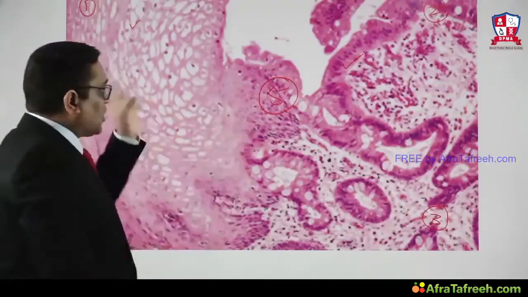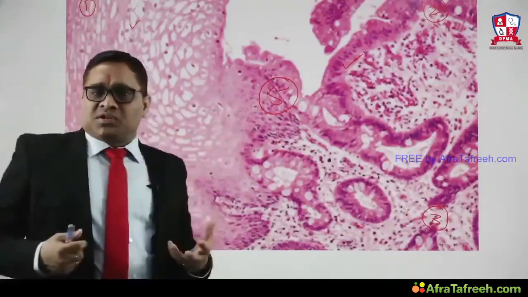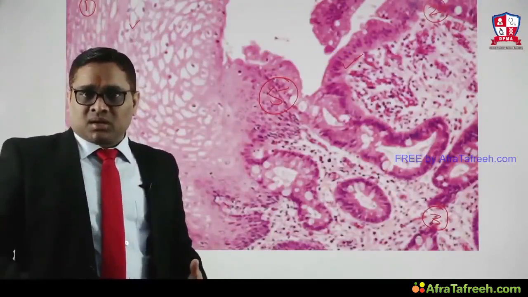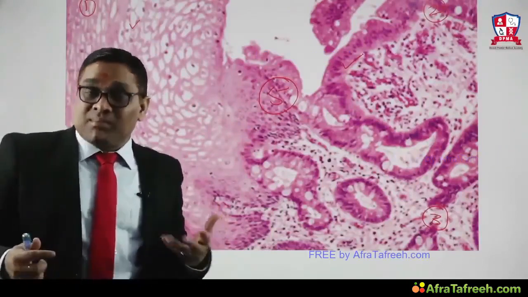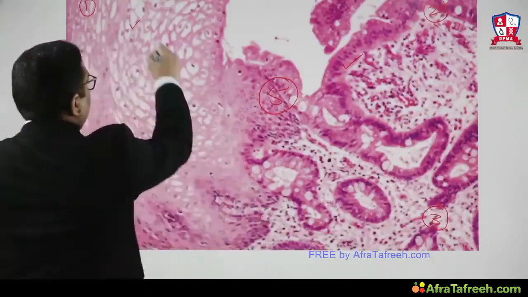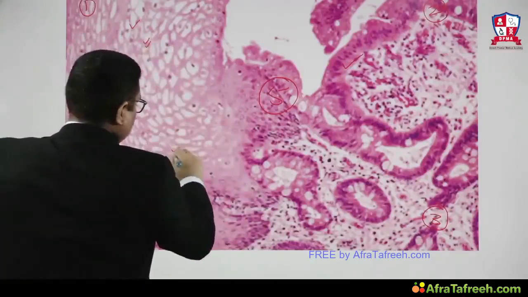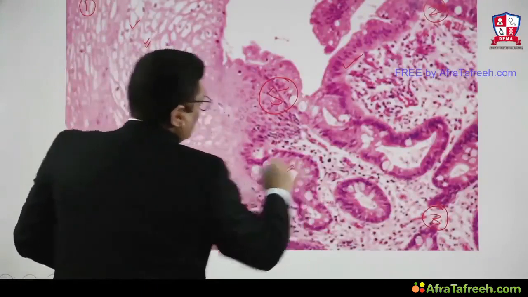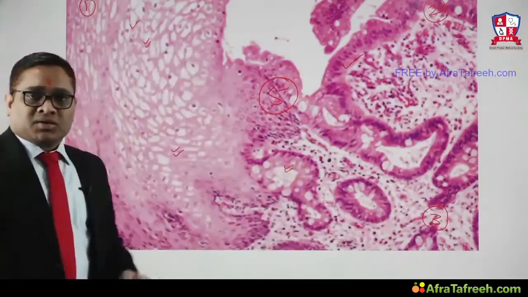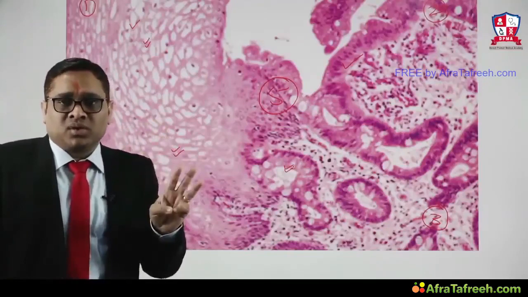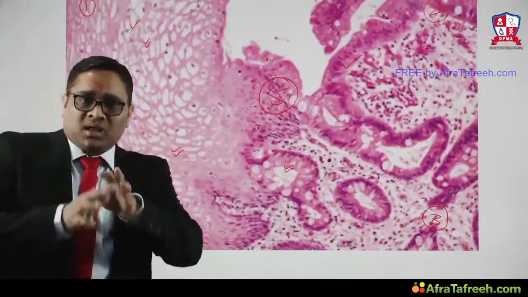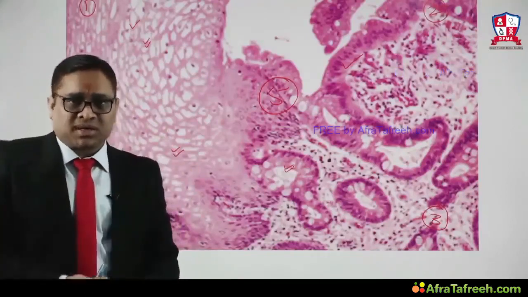Number 3, after observation, as a good clinician, what is expected from us? After observation, comparison. Compare the things. How is this cell here, how is this cell here, and how is the condition of cells here, right? So these are the 3 very important rules to understand any image given in our pathology textbooks, right?